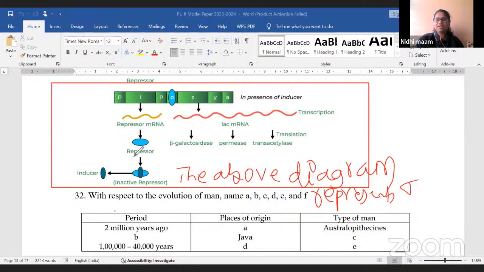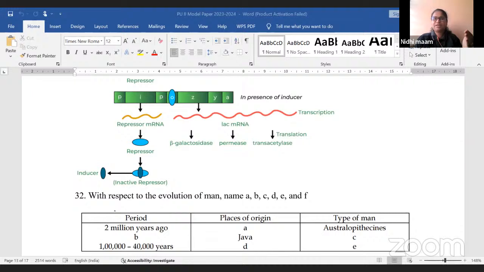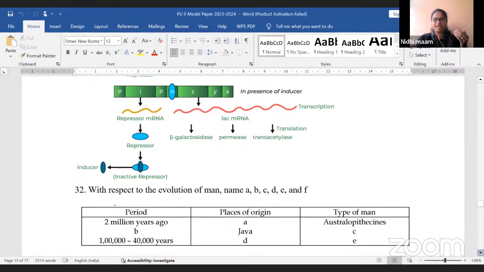TS of ovary, transverse section of ovary. Or if they gave this lac operon only, the above diagram represents the lac operon concept in presence of the lactose medium. So the above diagram represents, you have to write below. It shows your representation skills, which also benefits your marks. Fine. Okay. Writing like this is not only for PUC now; if you are preparing for a competitive exam in your future, it will help you.